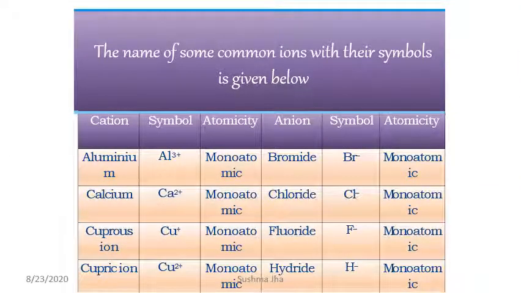Now some of the common ions and their symbols are given: aluminium Al3 plus, calcium Ca2 plus, cuprous Cu plus. These are all monoatomic. Cupric ion Cu2 plus, bromide, monoatomic, chloride Cl minus, fluoride F minus, hydride H minus. So these are the monoatomic ions.